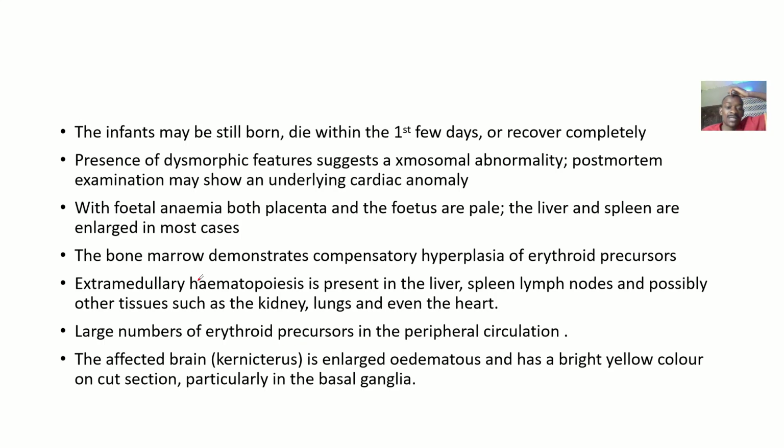There's extramedullary hematopoiesis present in the liver, the spleen, the lymph nodes, and possibly other tissues like the kidneys, the lungs, and even the heart. Large numbers of erythroid precursors are present in peripheral circulation. They might also have an affected brain, which is what is known as kernicterus. The brain may be enlarged and edematous, like we saw in that picture. The brain is large.